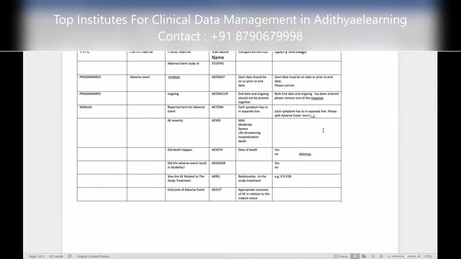Then you will put nausea, fever, and vomiting. Never give red. Red in the US, it's you shouting at them. Yeah, got it. Whatever the term, you color them red because you want to know that you have to change this when you are querying it to the site.